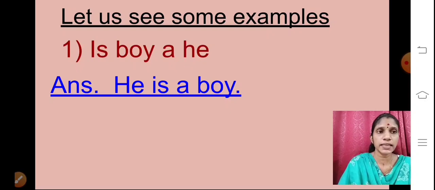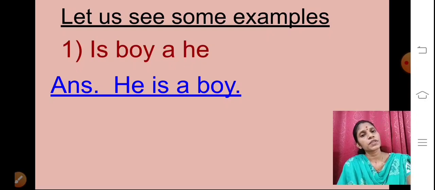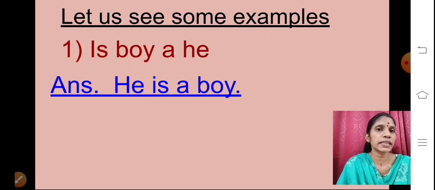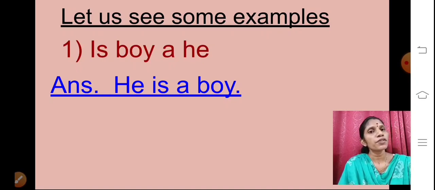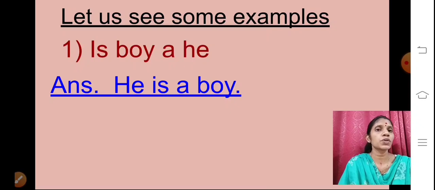After writing boy, I have put a full stop. You have to arrange the words properly and then make a complete sentence.